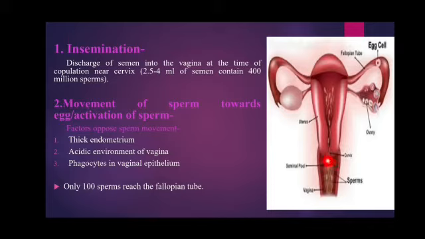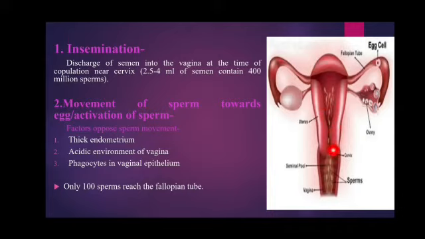So first step is our insemination, that is discharge of semen into this vagina at the time of copulation. So what is its number? At insemination 400 million sperms are released here. Their number is present in millions. Why is the number that much high? Because only few sperms are able to reach. They have to face some barriers here in the vagina.